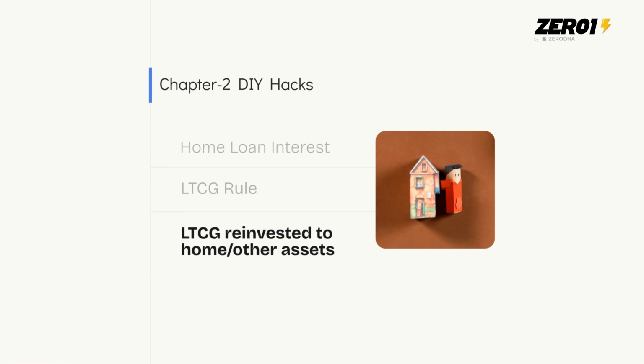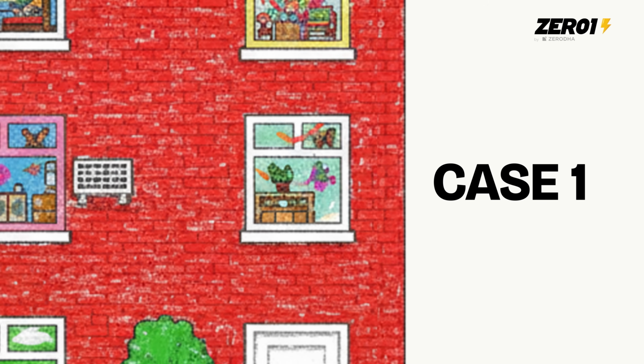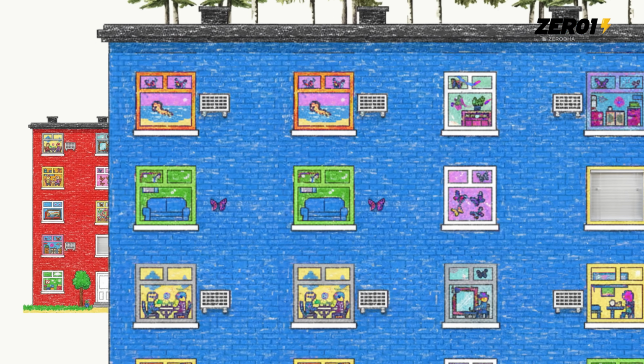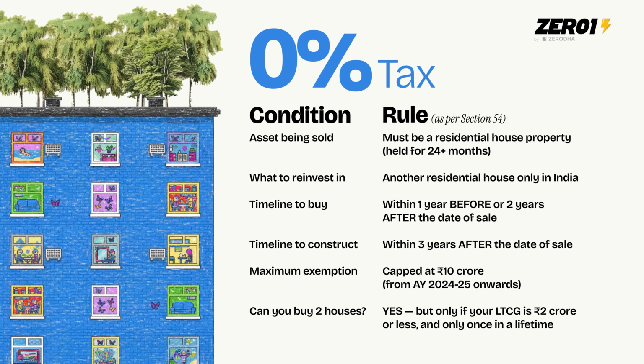Then we have LTCG gains invested in a house. Let me explain how this works. So if you have a residential property and then you sell that residential property, hopefully for a lot of money, so you take that amount and you buy another piece of residential property, you will pay zero tax.